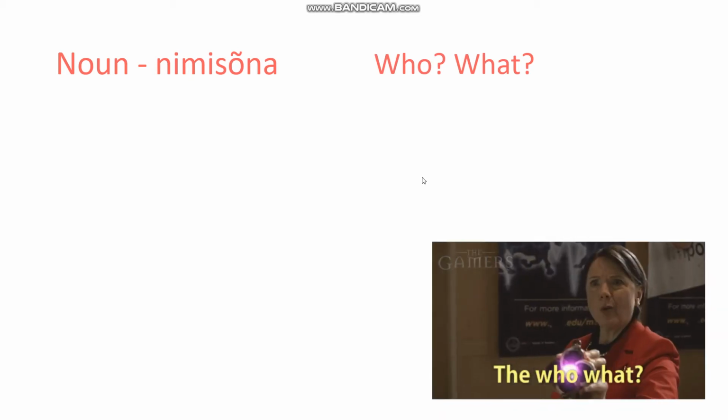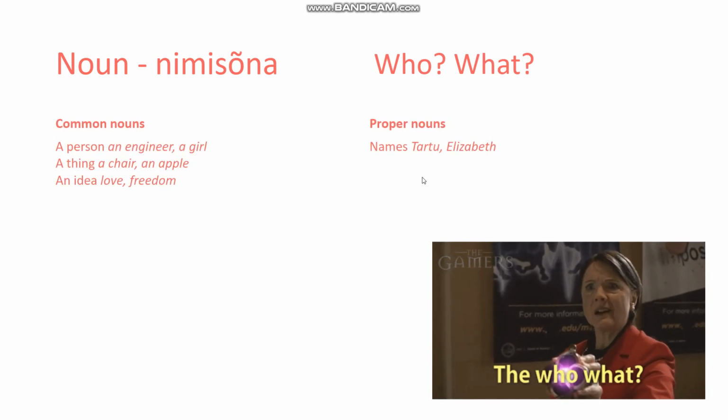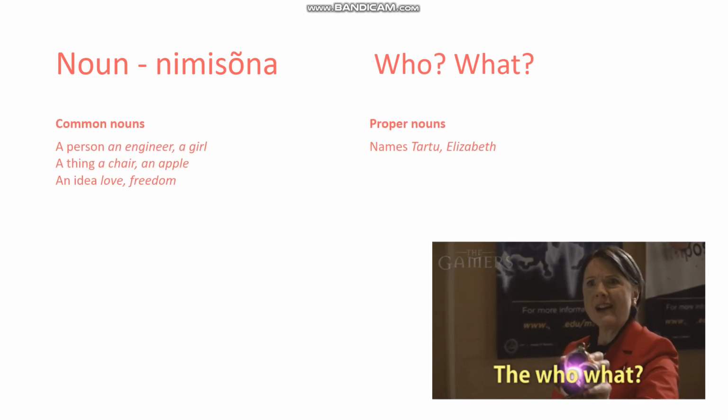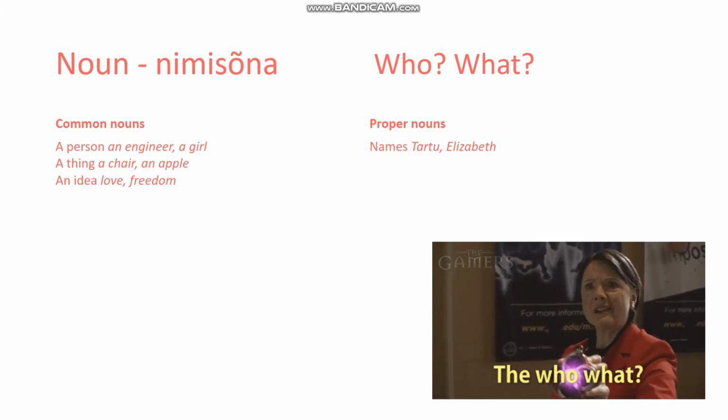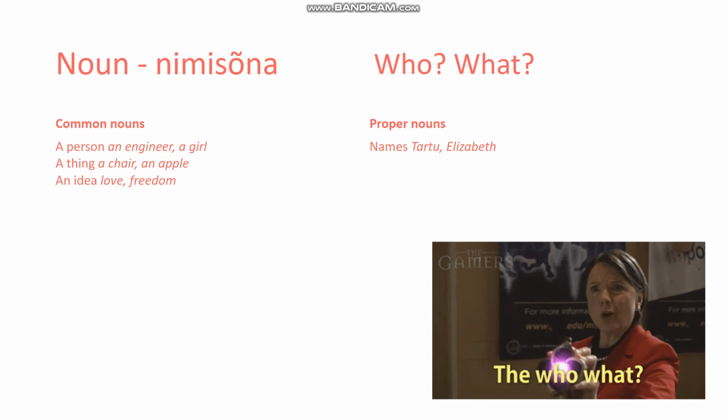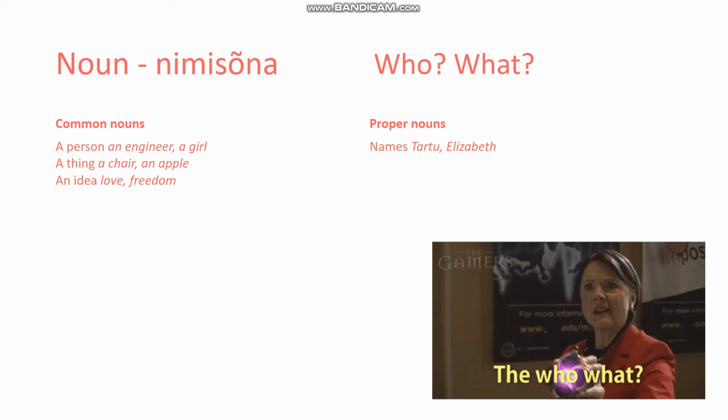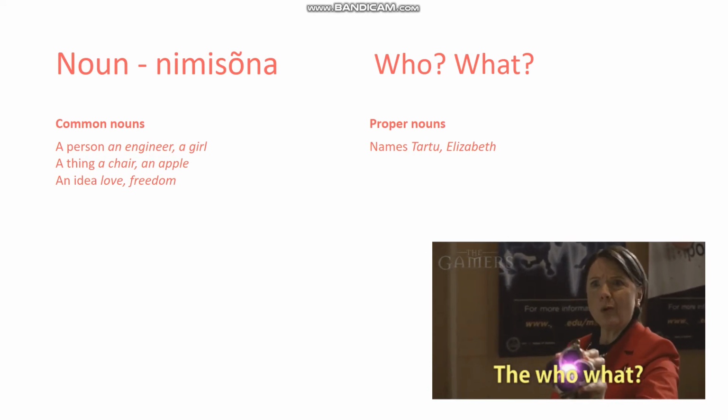So we'll start with the first class of words, which is noun. So you can see the Estonian translation as well. And the questions that you ask for these words are who and what. So mainly they are things, they are persons, they are ideas that you can express and answer to with the question who or what. So how do nouns categorize themselves?